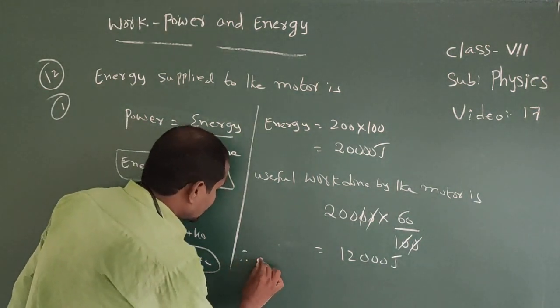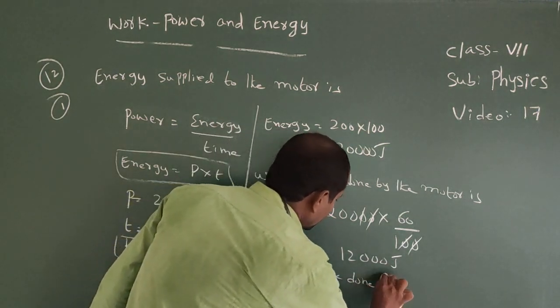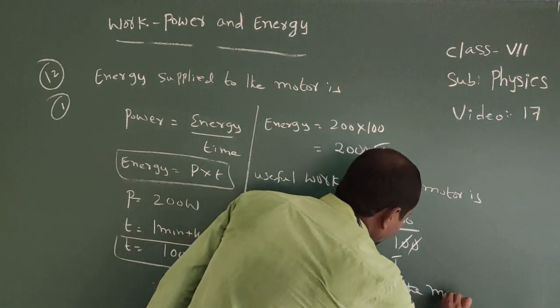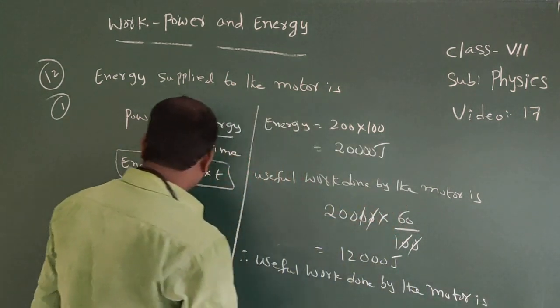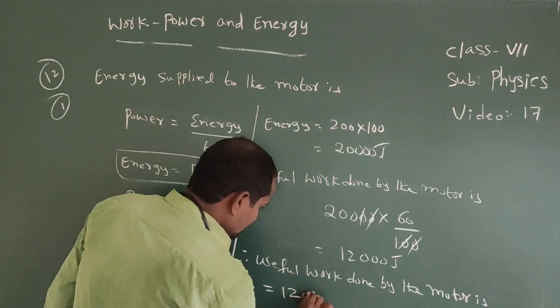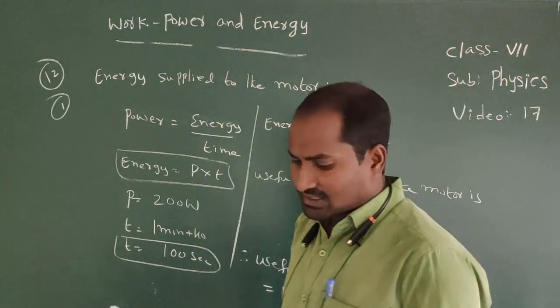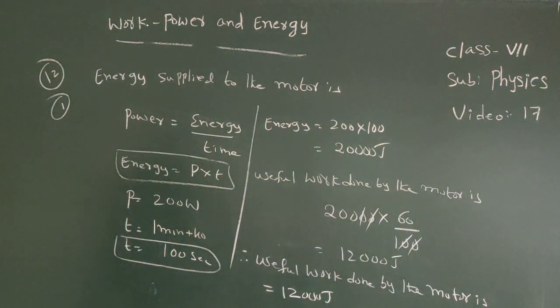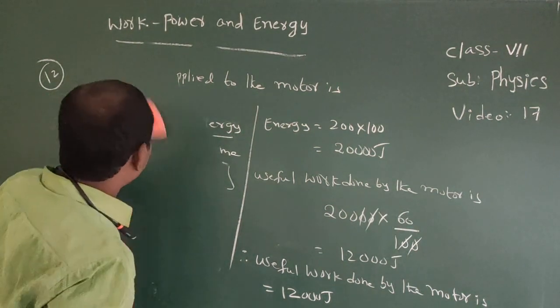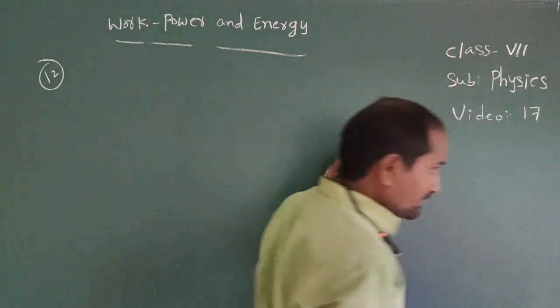Therefore, useful work done by the motor is how much? 12,000 joules. In the next one, the load lifted by it through vertical height of 10 meters. Vertical height equal to 10 meters. 12th one, second one. Second bit in the 12th one.